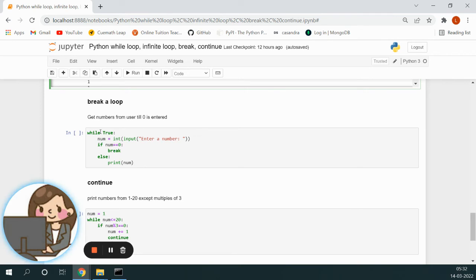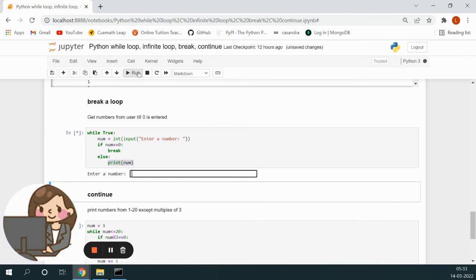So let us see how it is done. While true, it's an infinite loop because we don't know how much time we'll have to execute it. We are asking the user to enter a number. Then we are checking if num equal to 0, so whether the number entered by the user is equal to 0 or not. If it is equal to 0, we are telling break. Else, we are printing the number.